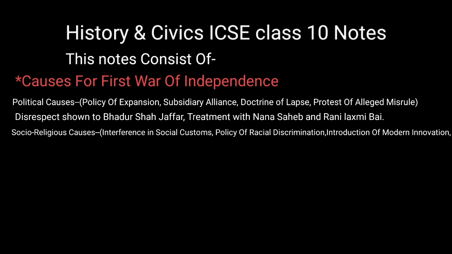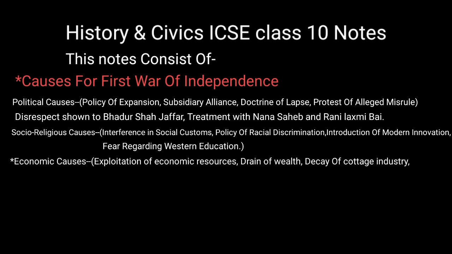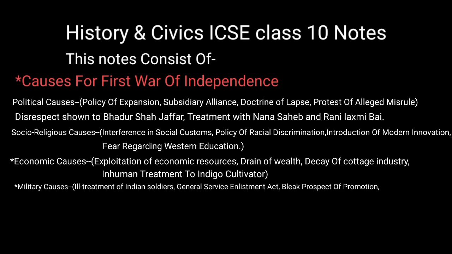Now we have socio-religious causes: interference in social customs, policy of racial discrimination, introduction of modern innovation, fear regarding Western education. The third topic, the economic causes: exploitation of economic resources, drain of wealth, decay of cottage industry, inhuman treatment to indigo cultivators. Fourth is military causes: ill treatment of Indian soldiers, General Service Enlistment Act, bleak prospect of promotion,